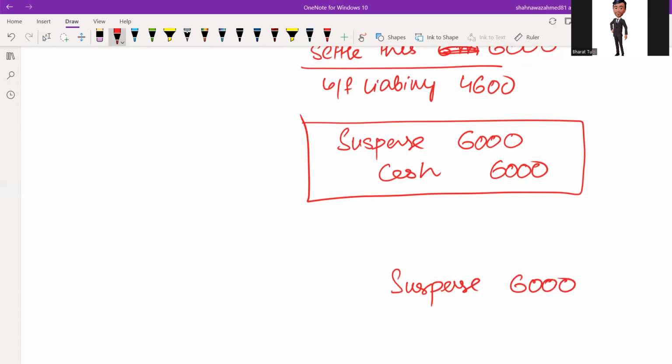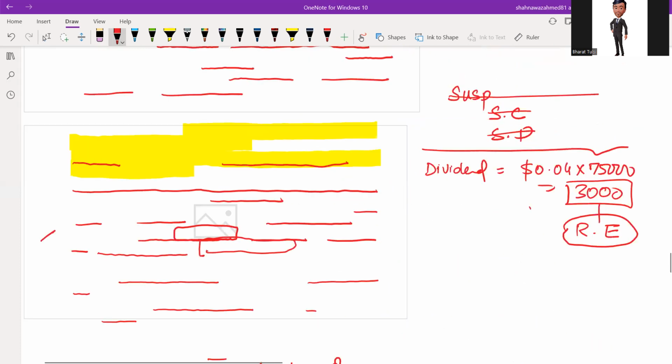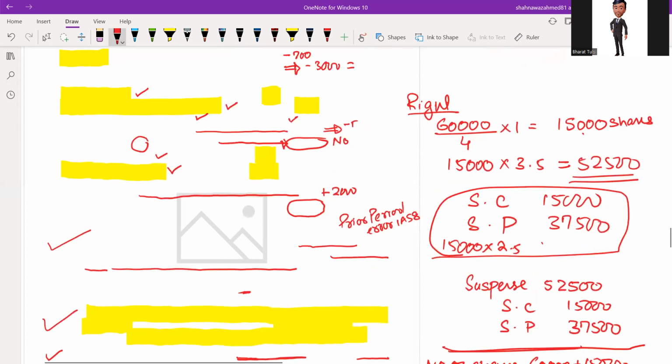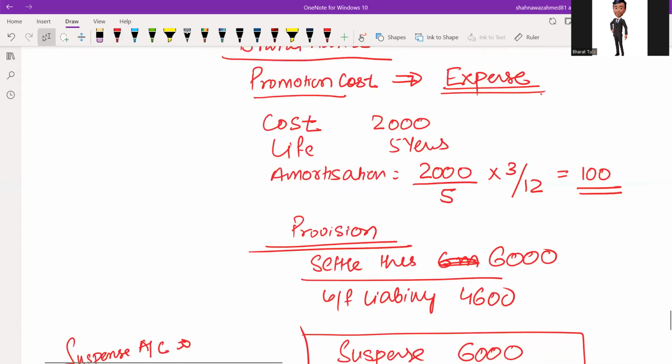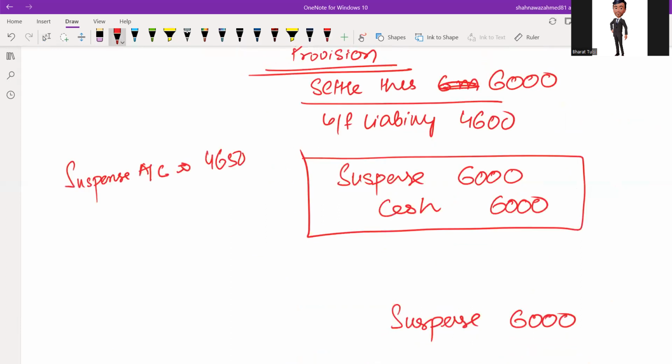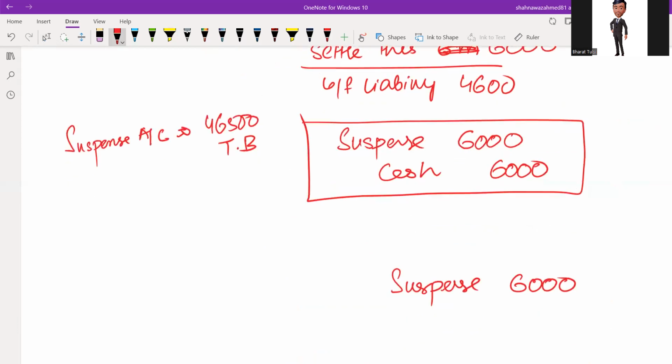Already we have a suspense account in the trial balance given, and that suspense account figure is given in the trial balance. It's 46,500 in the trial balance. Now, suspense account credit. In the right issue calculation, we have debited suspense account. Now here the suspense account is credit.